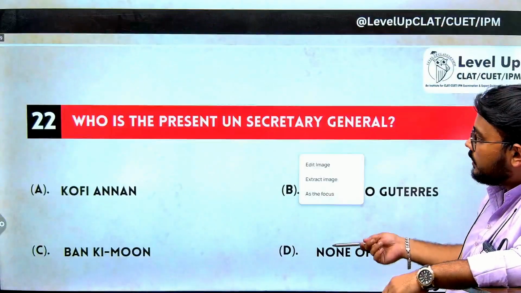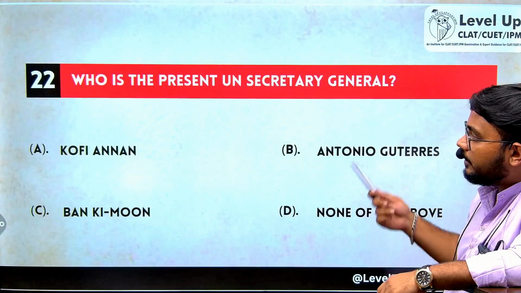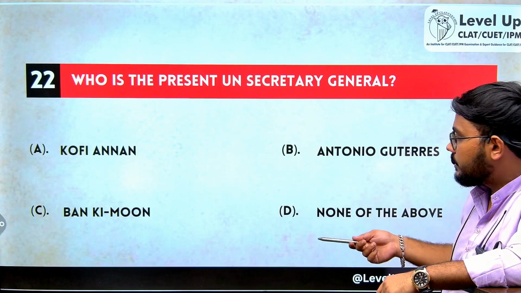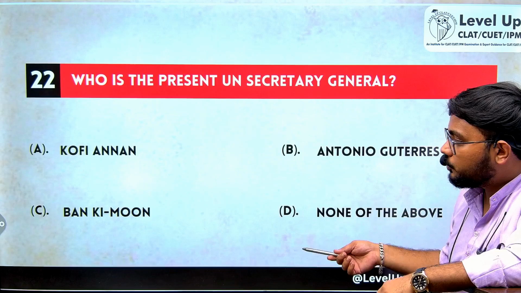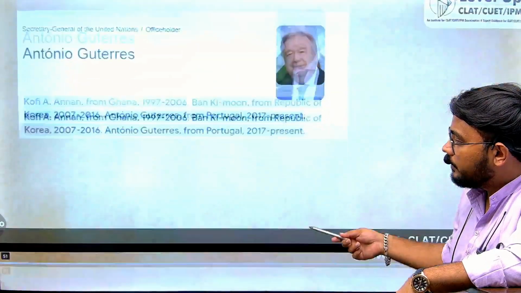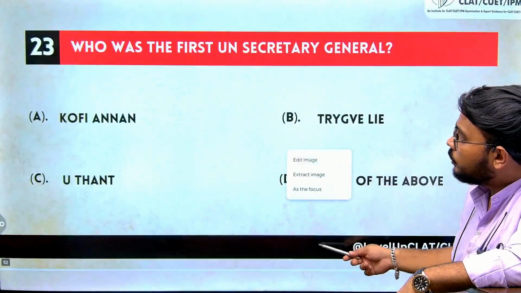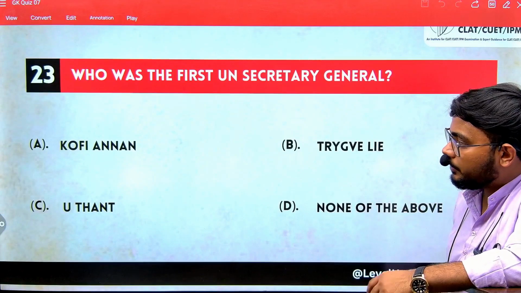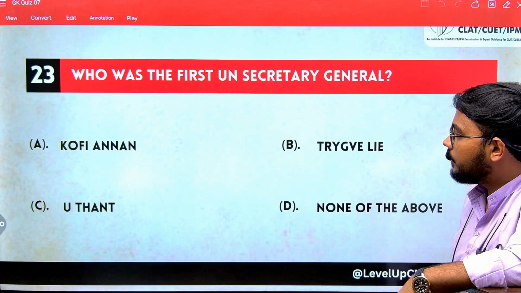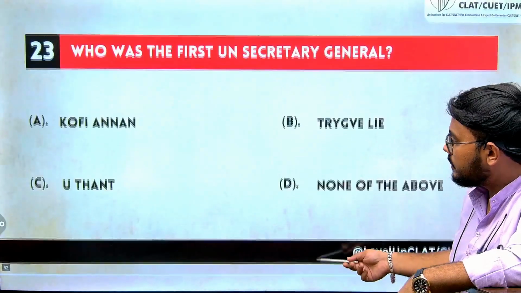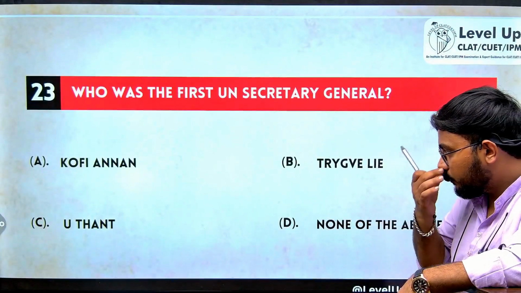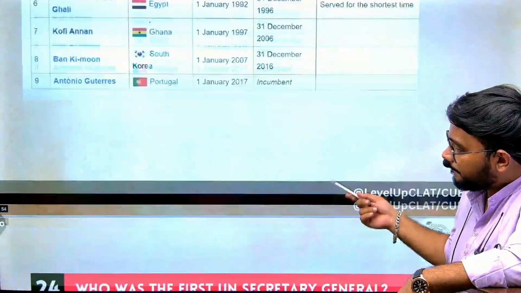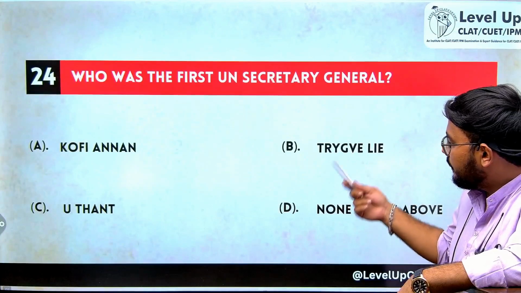A factual question: who is the present UN Secretary General? The UN Secretary General is the highest post that one can have in the UN. The current Secretary General is Antonio Guterres, who is also the ex-Prime Minister of Portugal. The capital of Portugal is Lisbon. Who was the first UN Secretary General? The first UN Secretary General was Trygve Lie. Please remember this question has been asked multiple times. Kofi Annan was the first African to become the Secretary General of the UN. So who was the first UN Secretary General? Trygve Lie is the answer.